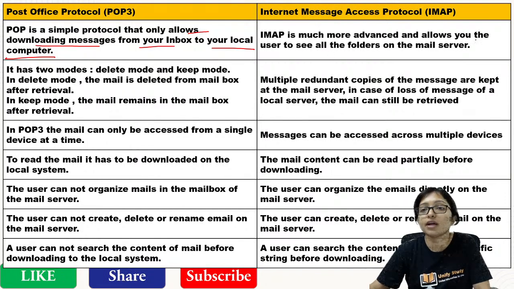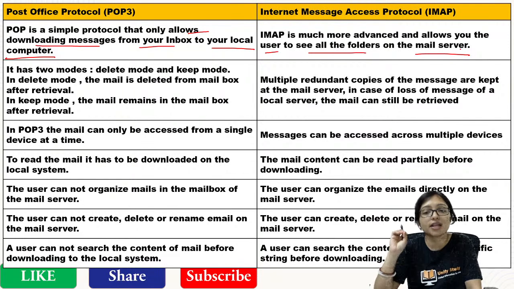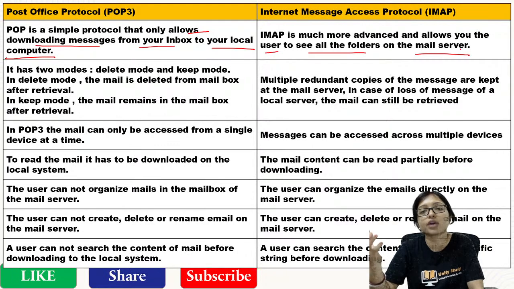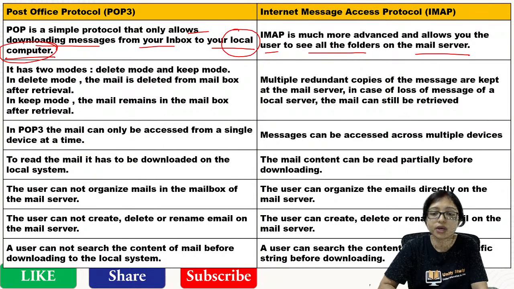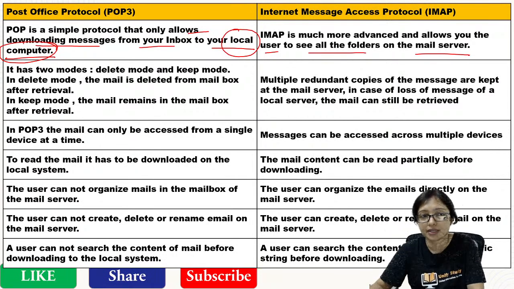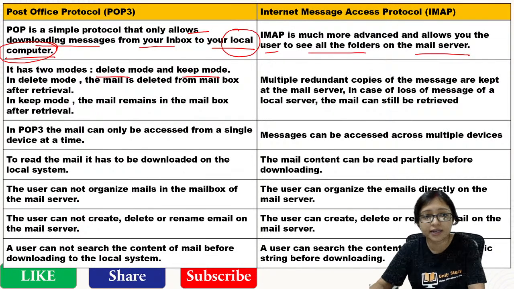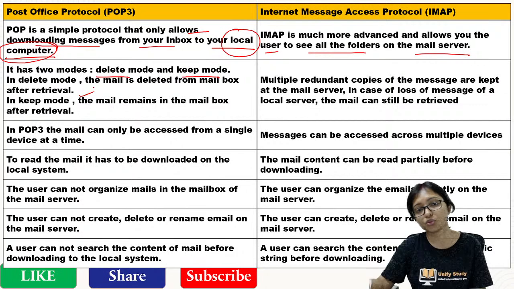IMAP is the advanced one, which allows you to see all the folders on the original mail server. You can handle the data, send the mail, read the mail, delete the mail, everything you can do on the main server. But with POP3, it is in your local computer. It will be downloaded, and whatever work you do is in the local computer. On the server it will not be connected. POP3 has two modes, delete and keep. After downloading, if it is not required, you can delete it after retrieval, or you can keep it in the mailbox for future purposes.